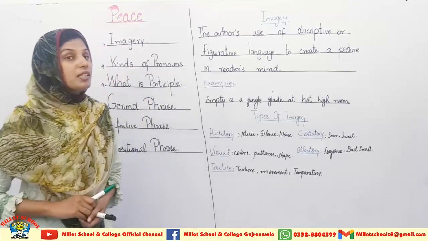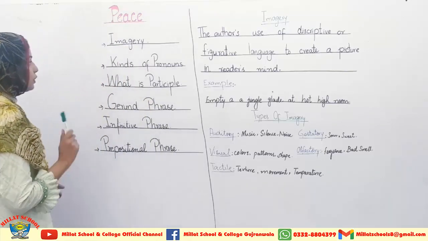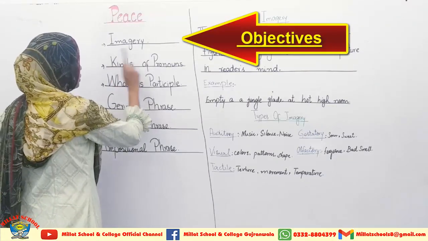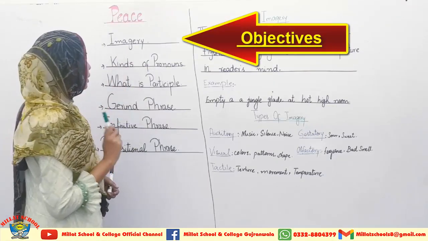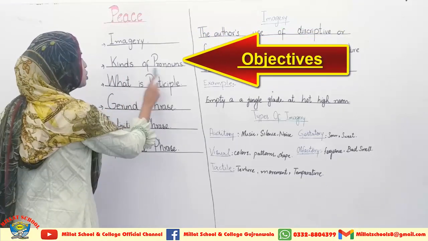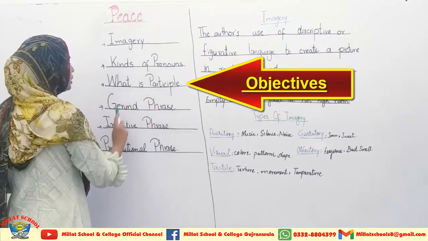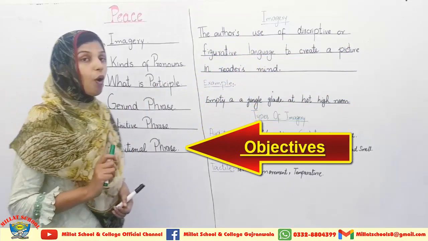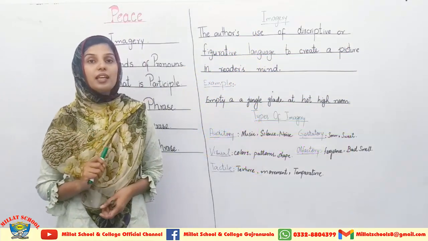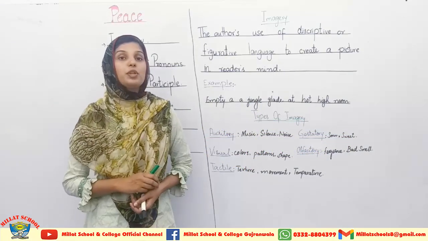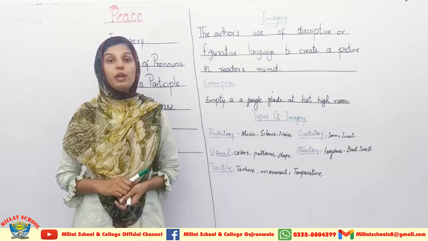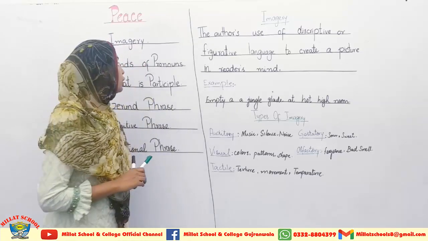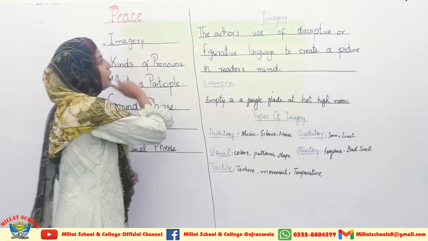Now I am coming towards the main grammatical contents which are important from this unit. First one is imagery. I will completely discuss in front of you the imagery, kinds of pronouns, participle, gerund phrase, infinitive phrase and prepositional phrase. All these are the important grammatical concepts which we will discuss while going through this unit. First of all, I am going to discuss the imagery in front of you.